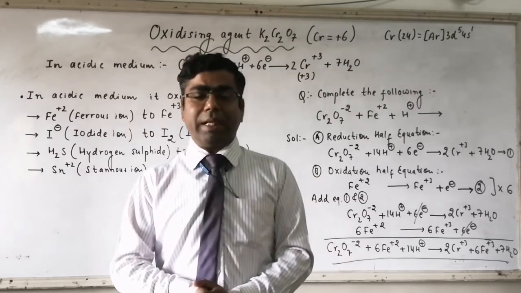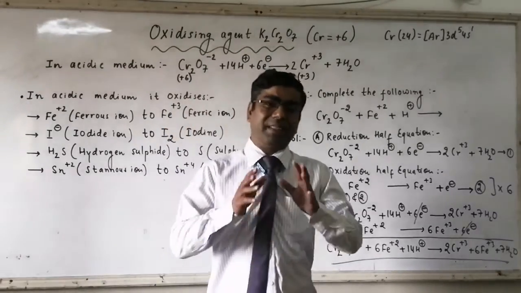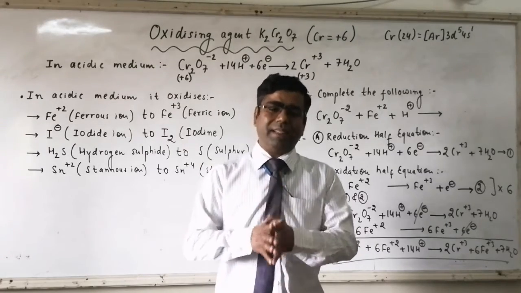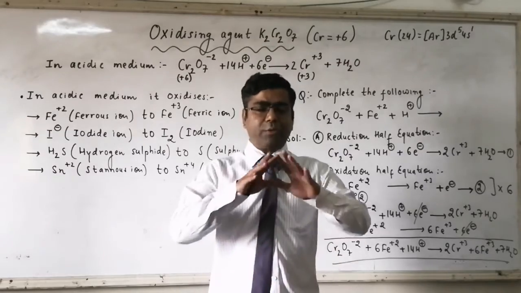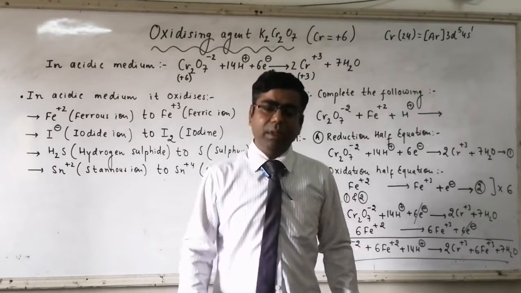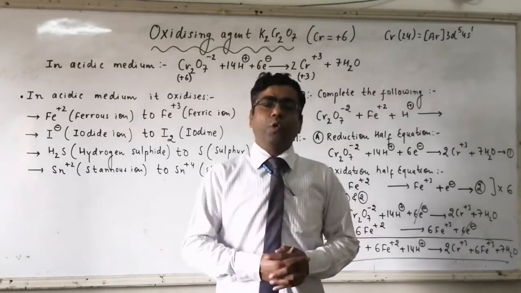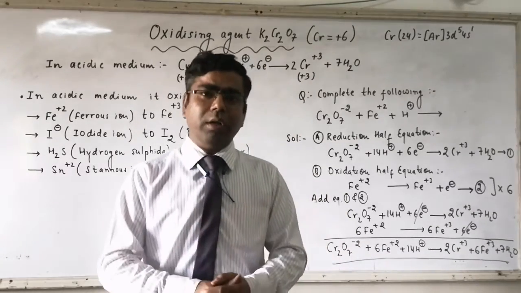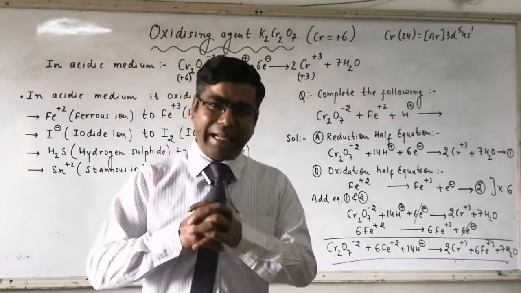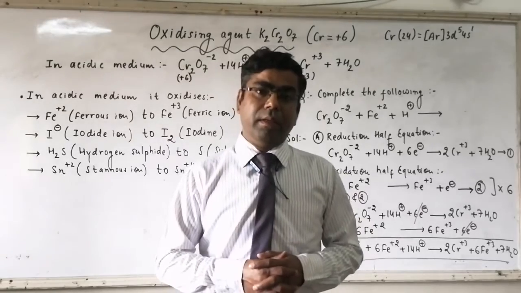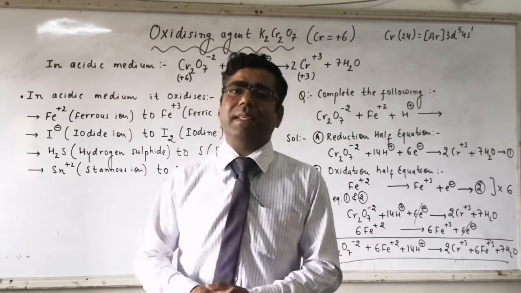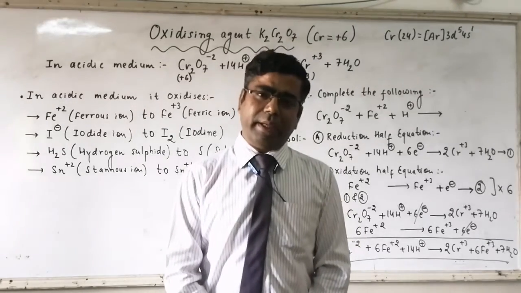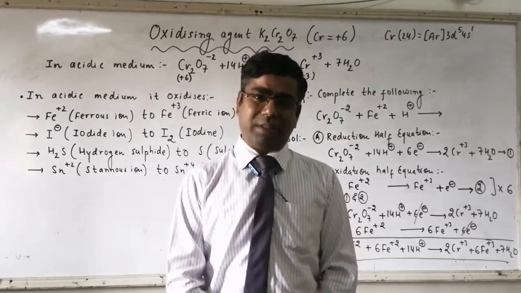In K2Cr2O7, chromium is exhibiting +6 state. It means all the 6 electrons have moved away from the chromium. There are no electrons left with the chromium atom. That's why here also chromium is having a strong electron attracting tendency. Because it is having a strong electron attracting tendency, that's why potassium dichromate also works as a strong oxidizing agent.